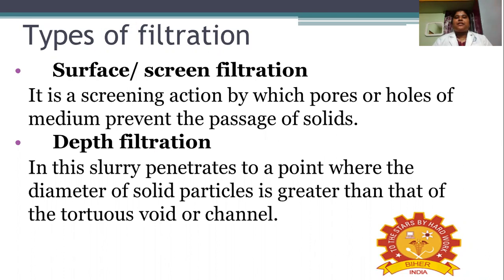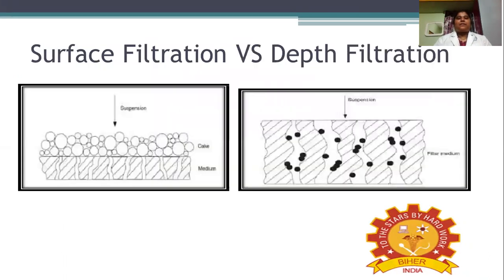Initially, the diameter of the porous medium may be larger than the solid, so the solid particles will go inside from one end, but on the other side they won't get through. Thereby, through that depth itself, it will be separating the solid and the liquid. This is the diagrammatic representation of depth filtration.